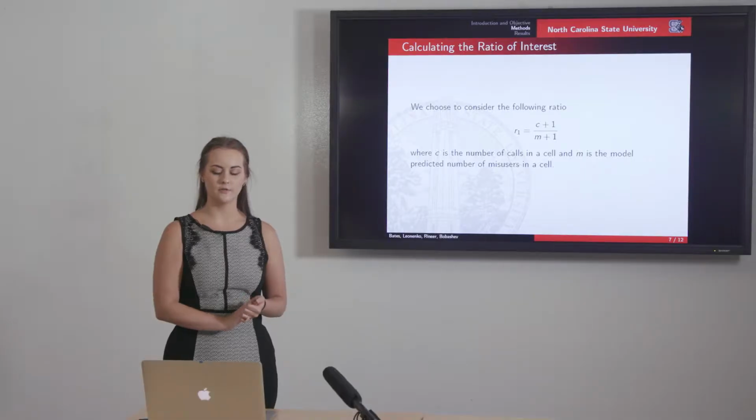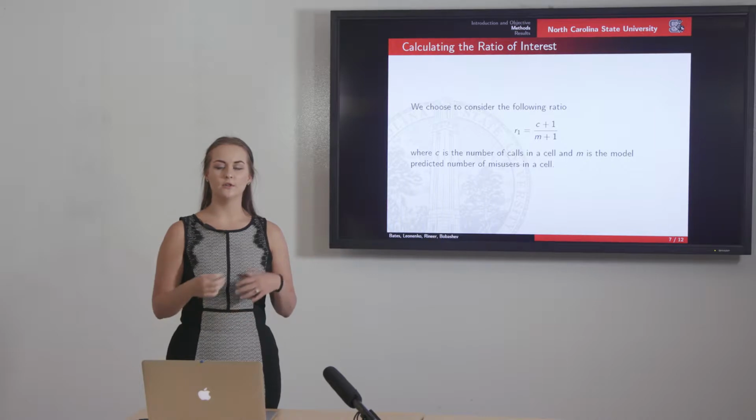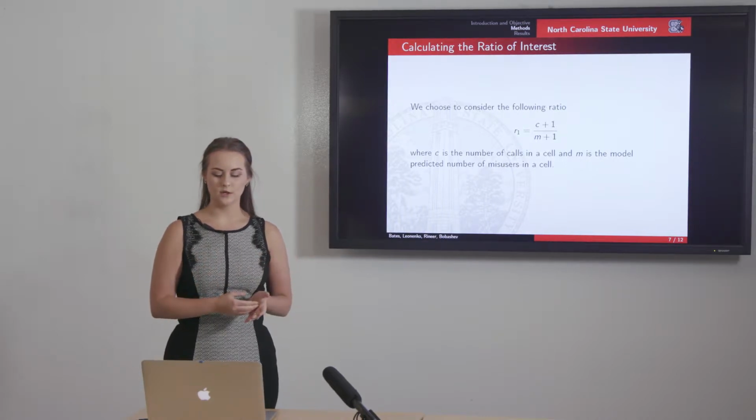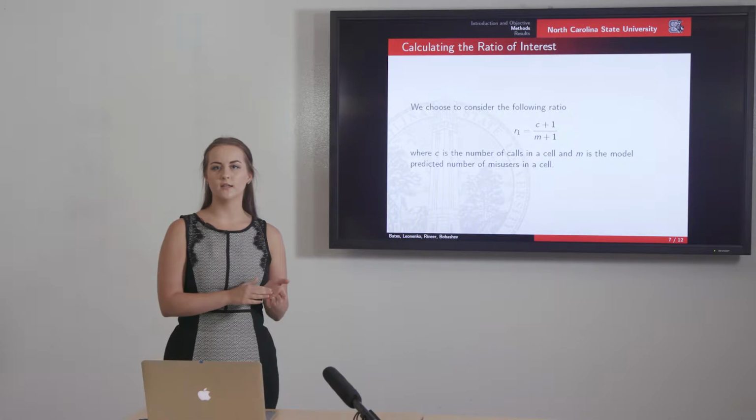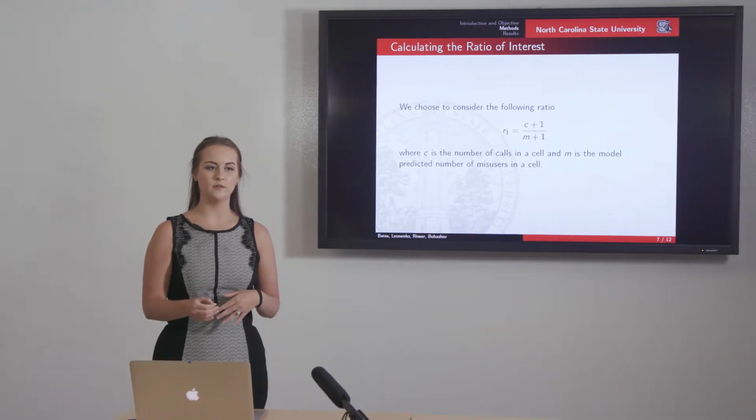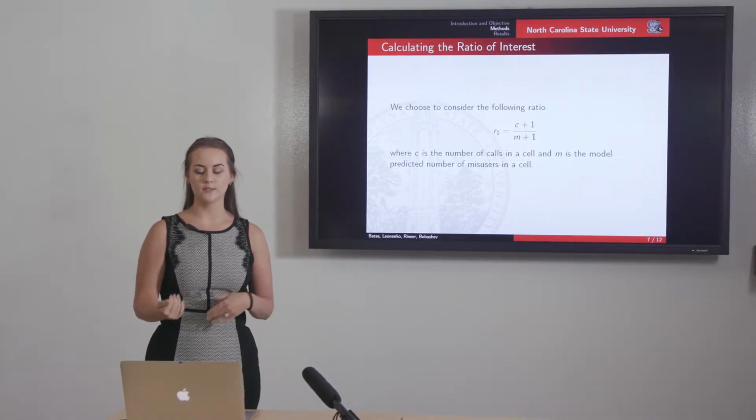So once we have our synthetic population and individuals and their demographics and their misuse status, and we look at the number of EMS calls, we make a grid of Cincinnati. We divide it into cells and calculate the number of people in the cell, how many of them are misusers, and how many calls took place in that cell between January 2015 and April of this year, 2018. And then we look at this ratio, which we call R1, our ratio of interest, which is a modified representation of the calls per misuser in any given cell in Cincinnati.